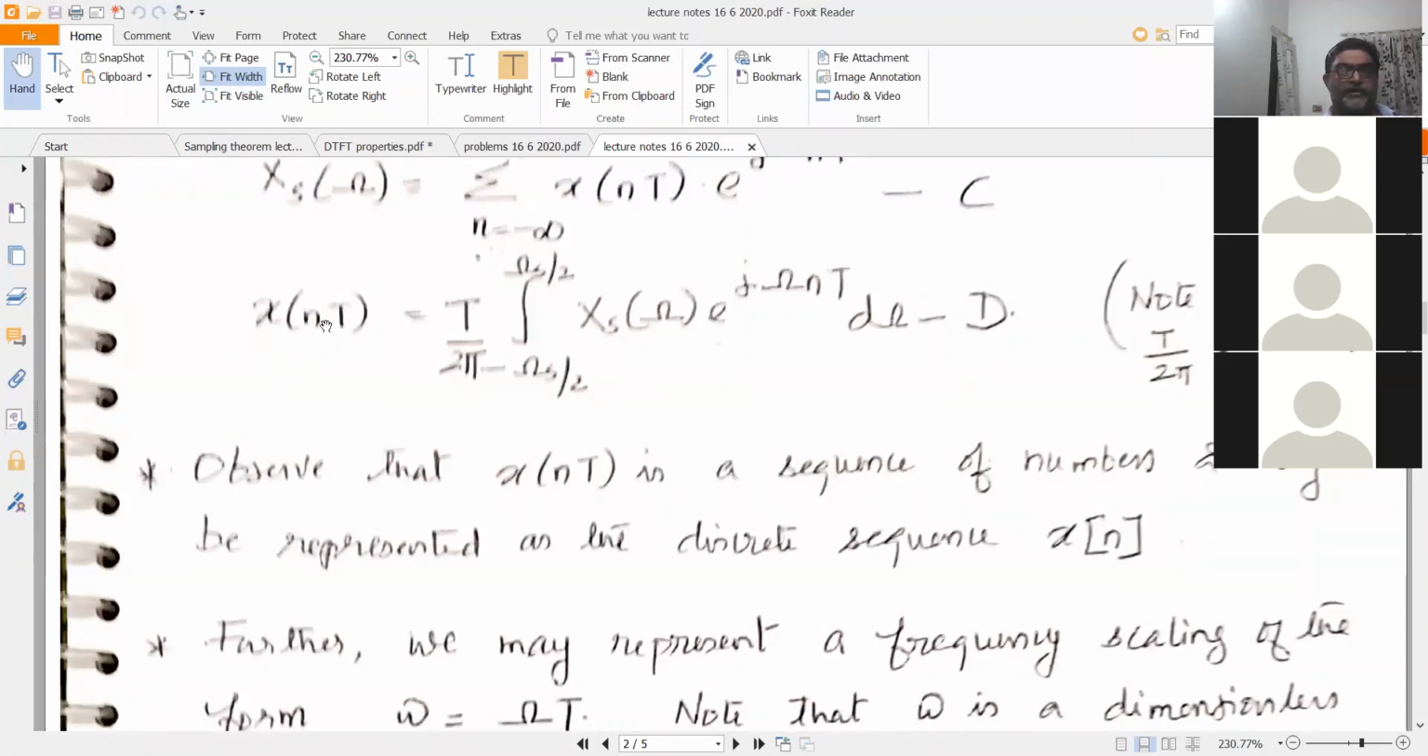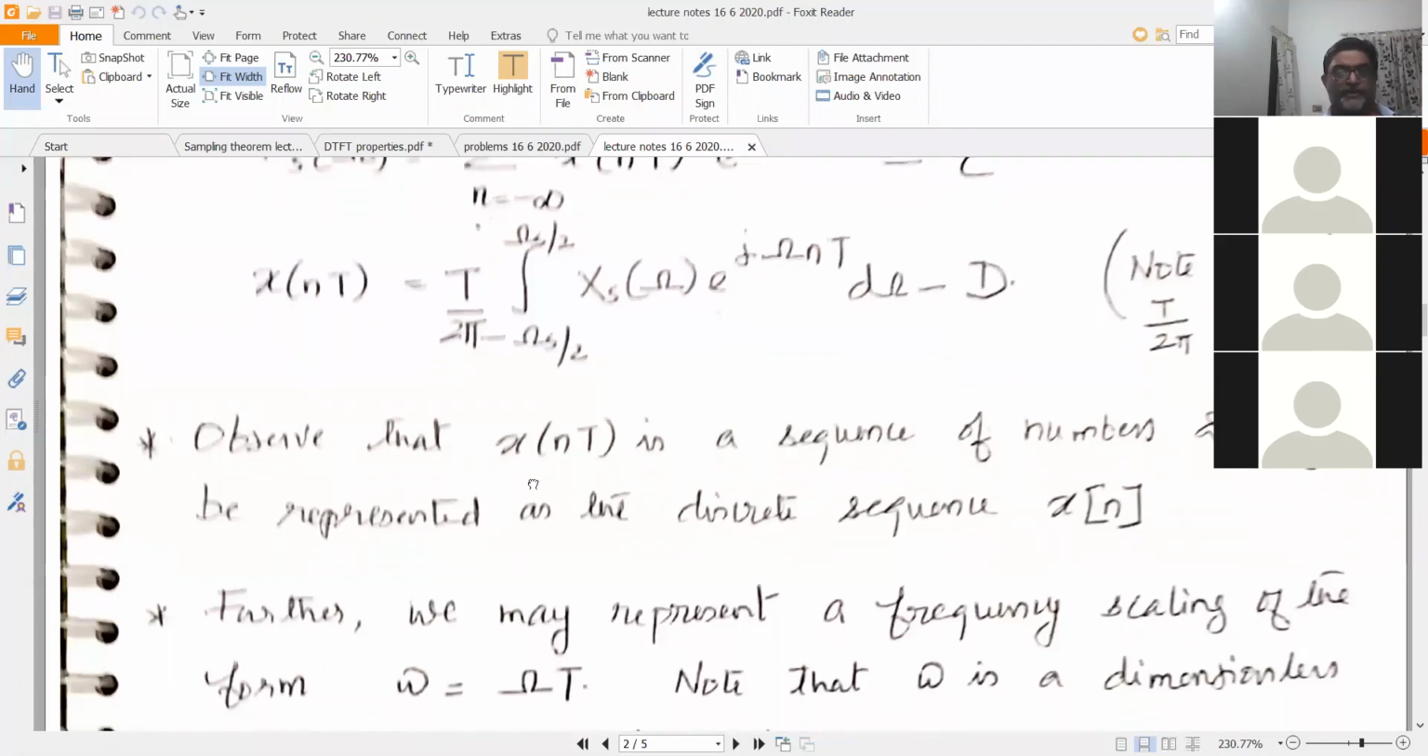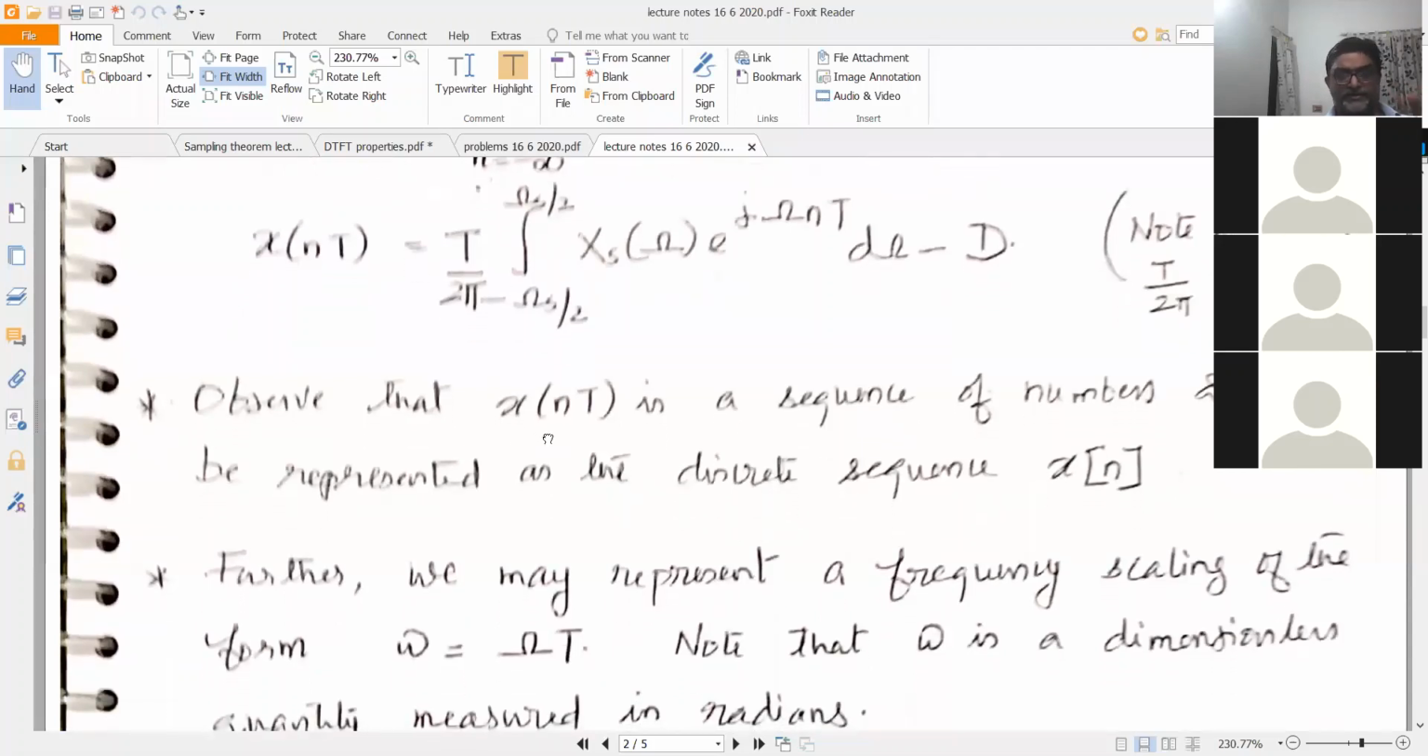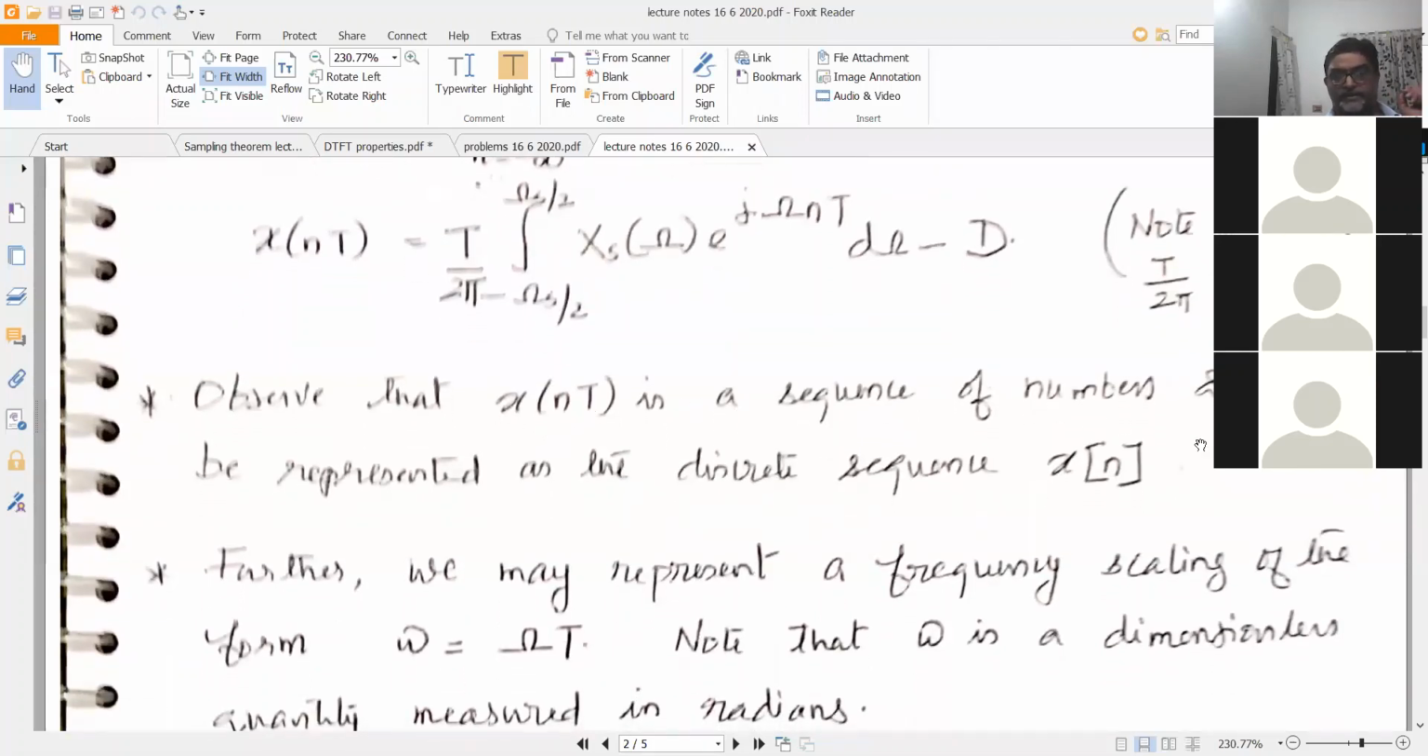x of nT at n equal to plus or minus 1 is just x of T and x of minus T. So therefore we can observe that x of nT is just a sequence of numbers, because they exist only at specific time instants. At one particular time instant, it's a number. So that is the first observation that we can make. x of nT is a sequence of numbers and therefore may be represented as the discrete sequence x of n. Is that clear?